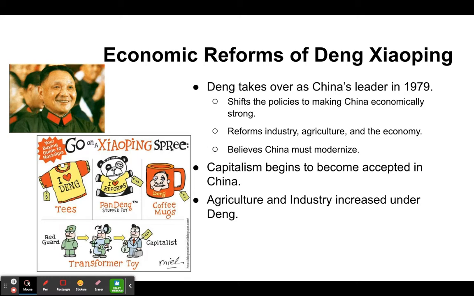And that's where the little comic is there on the left. The idea that you go from the Red Guard and it's a transformer and you become a capitalist, right? But the idea is that Deng made some major economic changes that really benefited the country. All right.